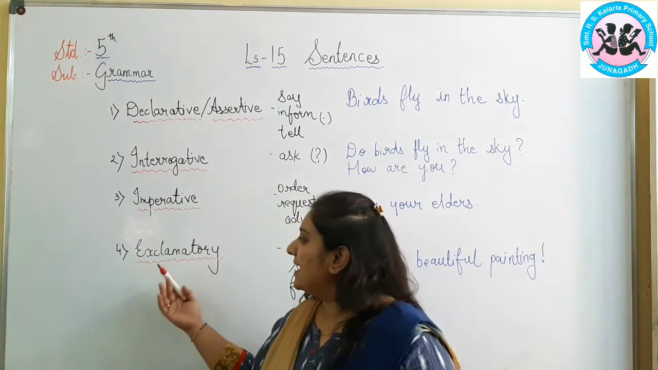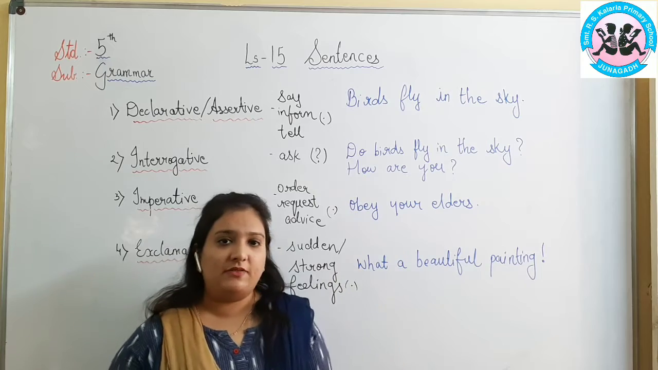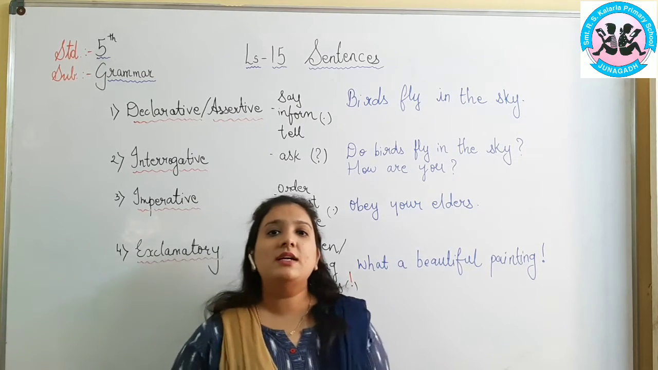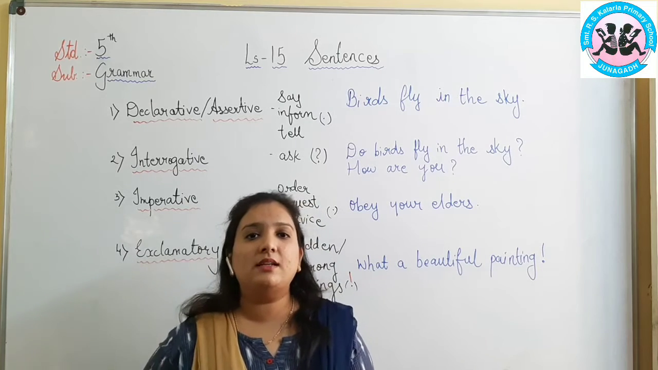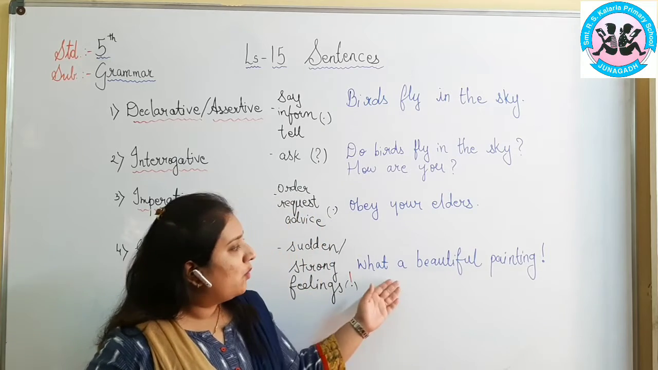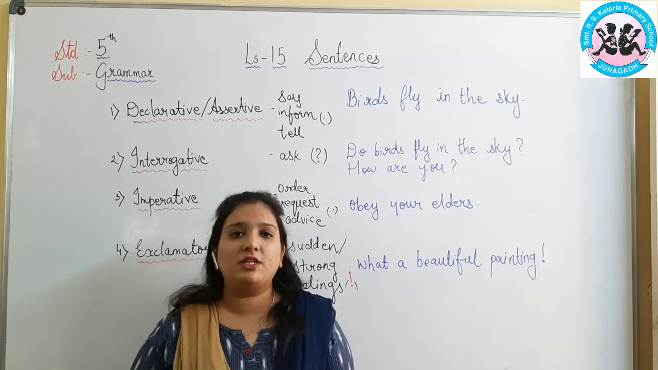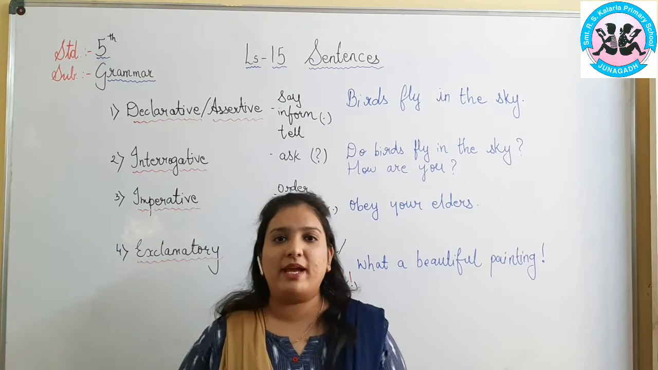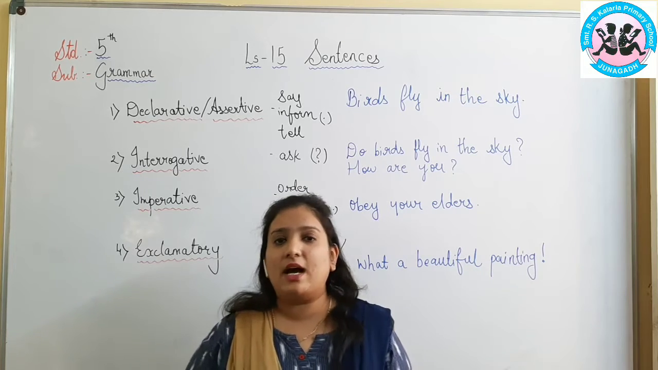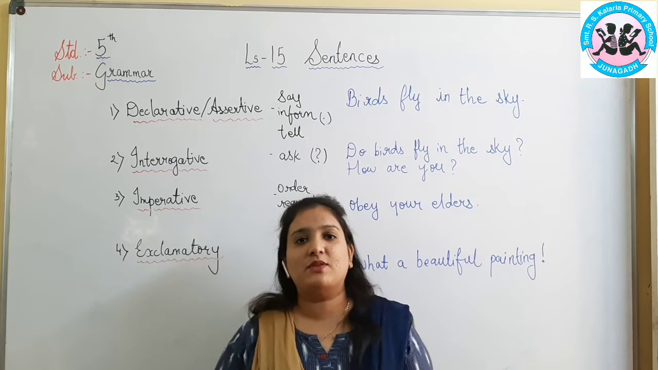And the next is exclamatory. What do you mean by exclamatory? Strong or sudden feelings. And there we put an exclamation mark at the end of the sentence. Whenever you express a sudden emotion, that is an exclamatory sentence. For example, if I say, what a beautiful painting. I saw a painting in an exhibition and I was astonished, and I say, what a beautiful painting, and at the end I put an exclamation mark. So these are exclamatory type of sentences. I hope you have understood the 4 types of sentences.